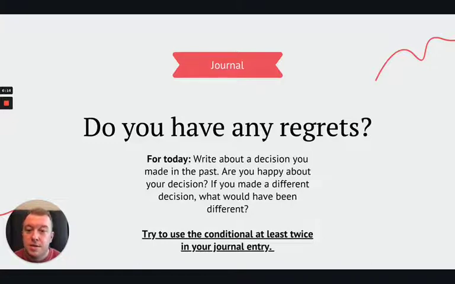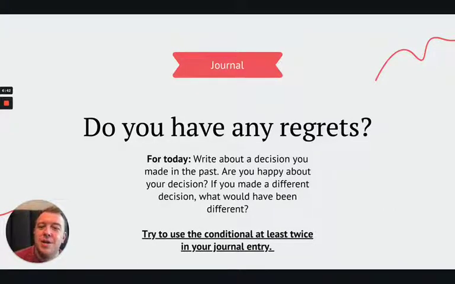So, I know this is a little bit tricky, so best way to learn is to do it yourself. So for our journal activity for today, write about a decision you made in the past, and are you happy about that decision? And here's where you can use a conditional. If you made a different decision, what would have been different? You see that? Would have been.